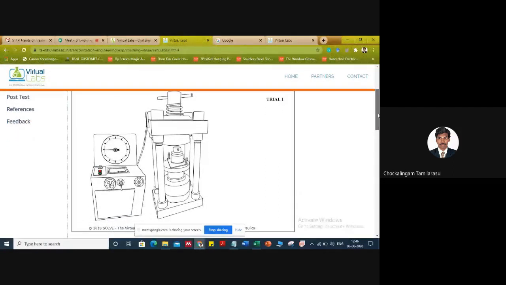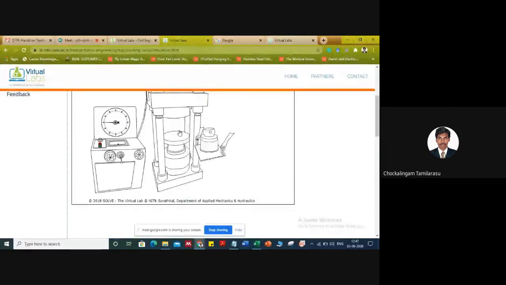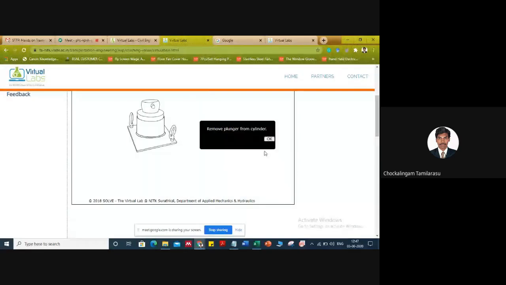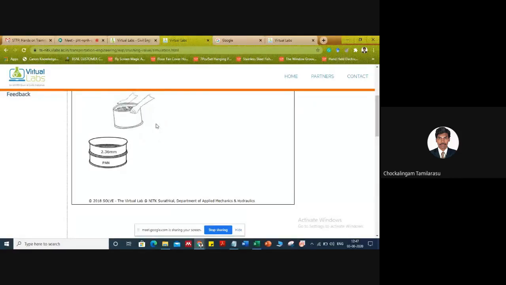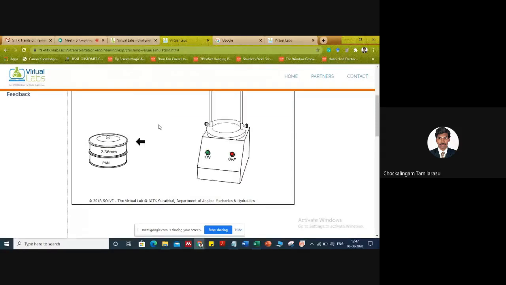Now we're going to remove the aggregate. Afterwards, we will sieve the aggregate on the 2.36 mm sieve. That is all we're going to do. Remove the plunger from the cylinder. Then you have to take the pan and the 2.36 mm sieve. Then we're going to pour the aggregate into the 2.36 mm sieve. Close the lid. Again, a similar procedure to what we carried out earlier.